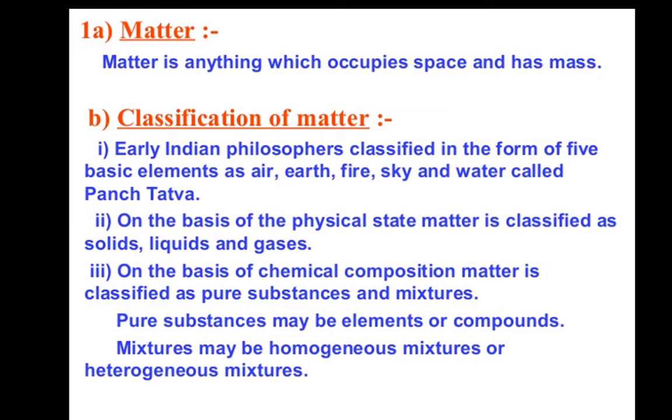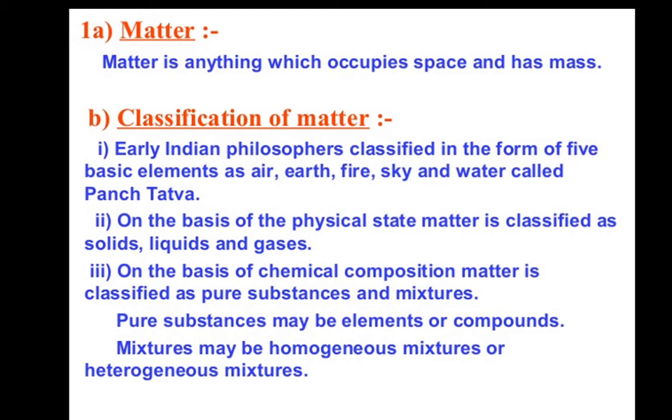On the basis of state, matter can be divided into 2 categories: physical and chemical. Physically, there are 3 kinds of matter: solid, liquid and gases. We'll briefly discuss it in our next session.